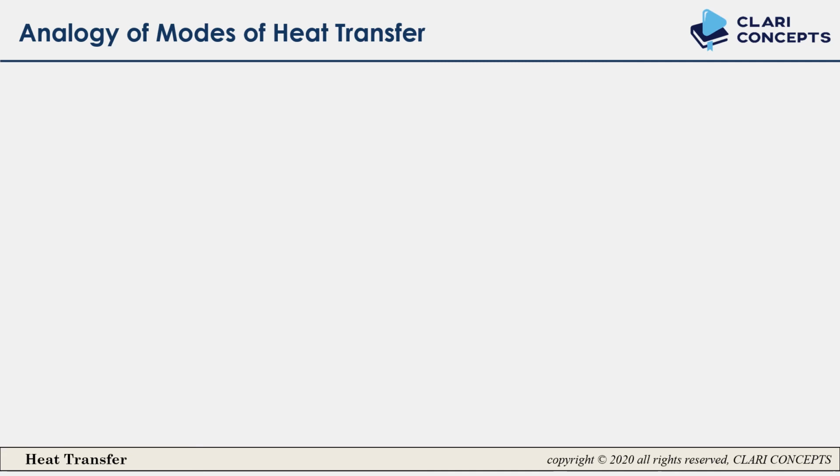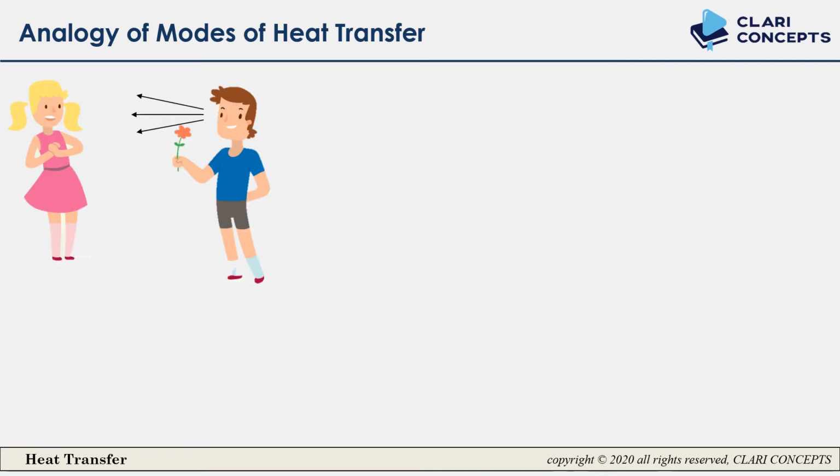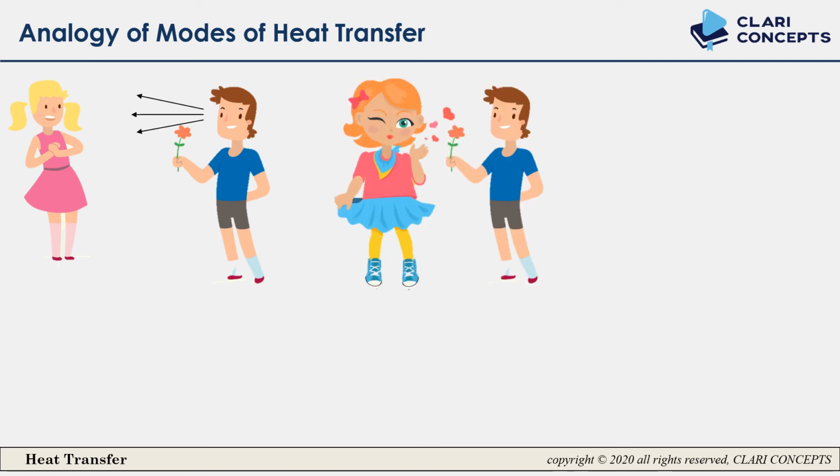Here is one more analogy of modes of heat transfer. This boy is looking at that girl. She is very pretty. That is also one mode of heat transfer. Then she is also interested. So what she has done is she has given a flying kiss.